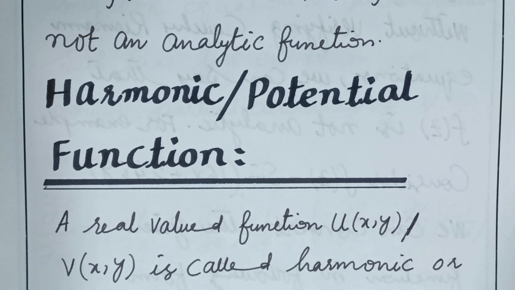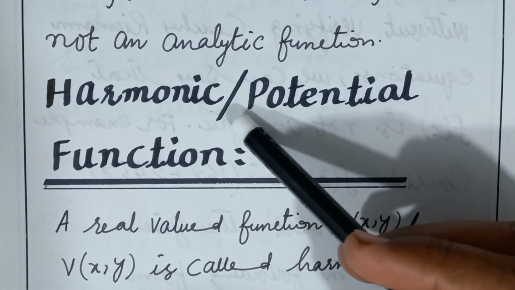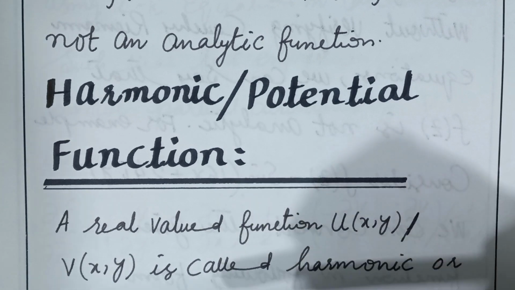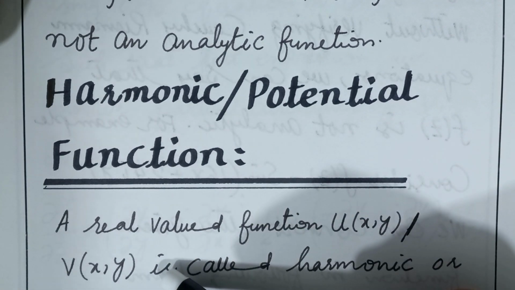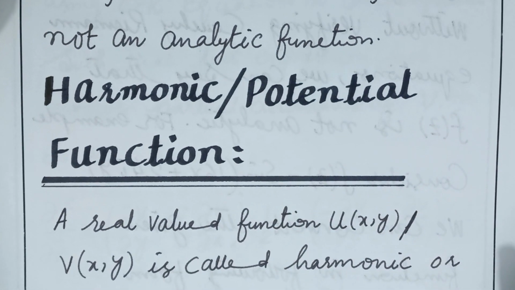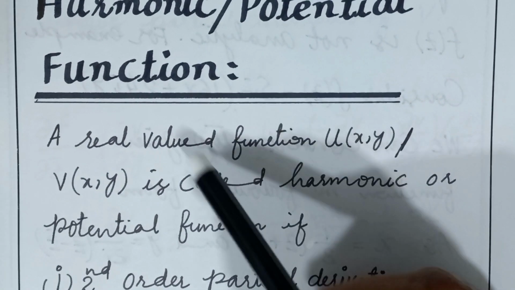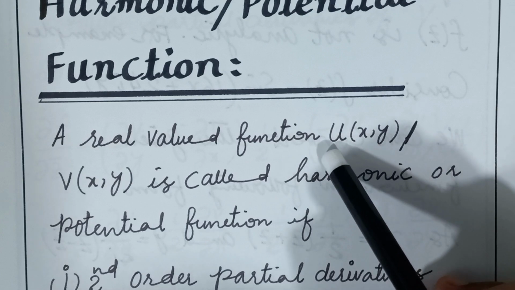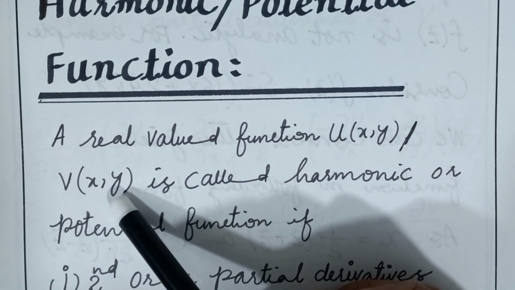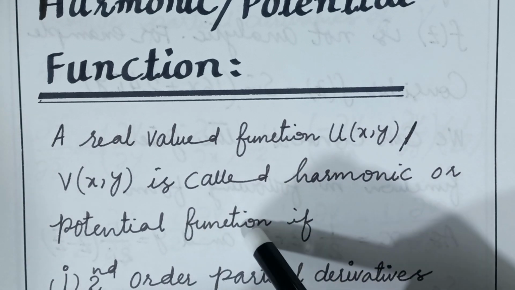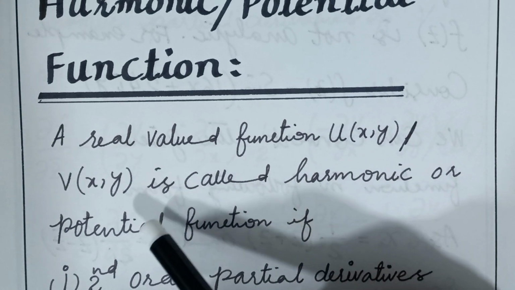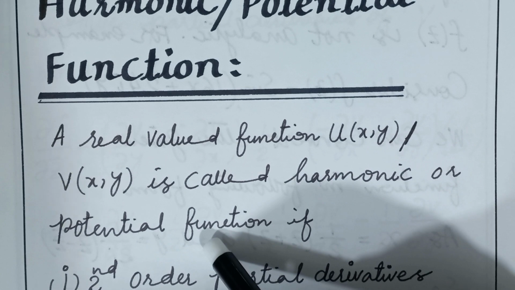In today's lecture, we will discuss harmonic function. A harmonic function can be defined as a real valued function u or v is called harmonic or potential function. The other name of harmonic function is potential function.